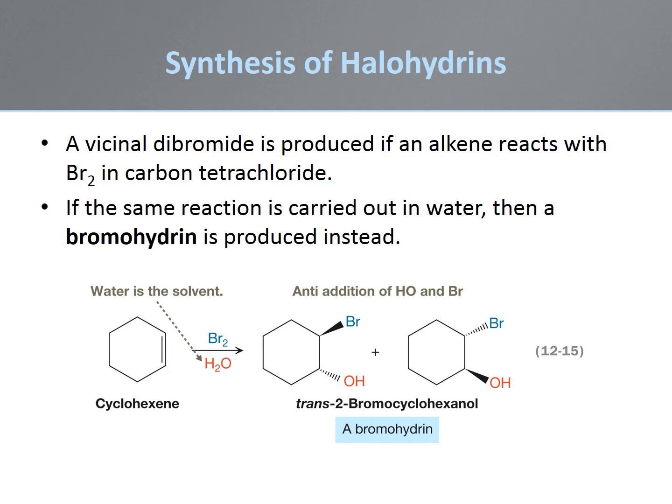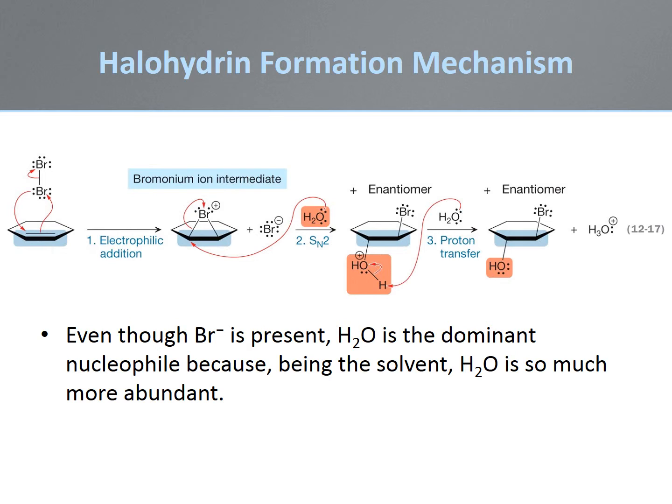halogenation reaction seen earlier. As may be expected based on the products, the mechanism of the addition is also similar to what is observed for halogenation. As seen before, the first step in the addition is the formation of an intermediate bromonium ion. Although bromide is the stronger anionic nucleophile, water is present in much higher concentration and will act as the primary nucleophile to displace the bromine atom from one carbon on the ring.